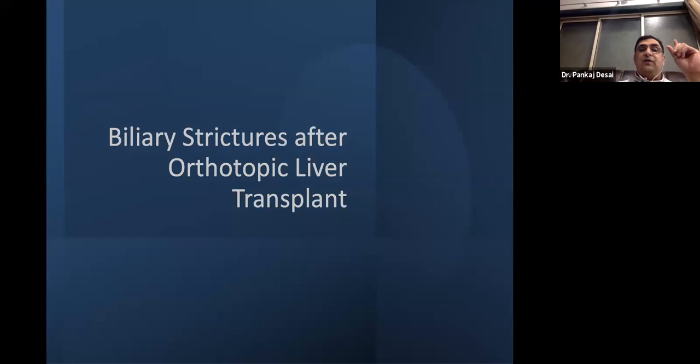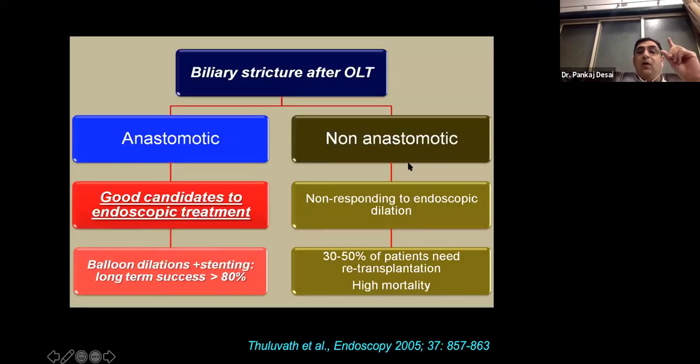Orthotopic liver transplant strictures are either anastomotic or non-anastomotic. Anastomotic strictures are good candidates for endoscopic treatment, and that endoscopic treatment would include balloon dilatations with plastic stents or covered metal stents with a lasso, which can be retrieved, and they are short stents. And they gave a good success of more than 80%.